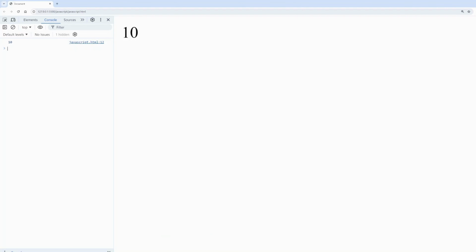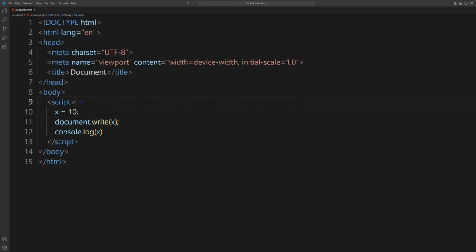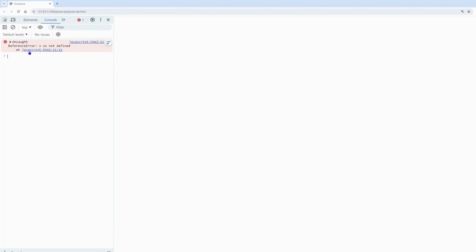But if we simply write here in quotes "use strict", will this work now? Let's check. X is not defined, and you don't see any result on your HTML document.